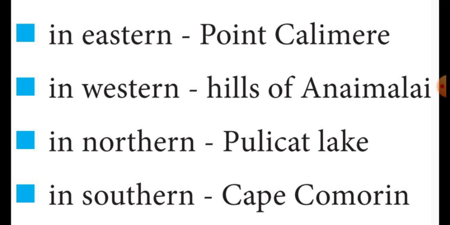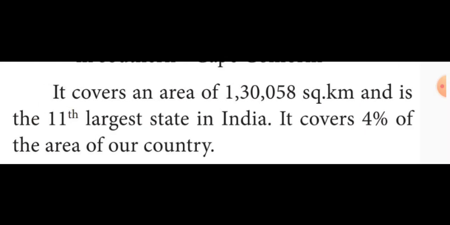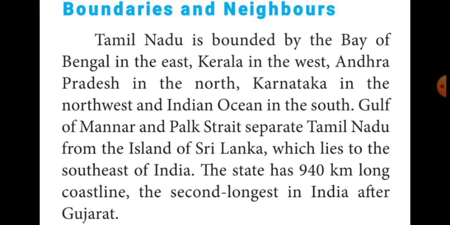Then next we learned about the boundaries and neighbors. Tamil Nadu is bounded by, very good, Bay of Bengal in the east, Kerala in the west, Andhra Pradesh in the north, Karnataka in the northwest, and Indian Ocean in the south. Gulf of Mannar and Palk Strait separate Tamil Nadu from, very good, the island of Sri Lanka.